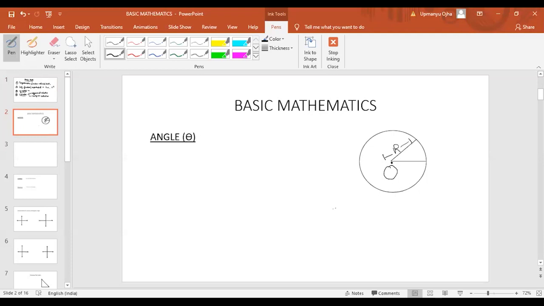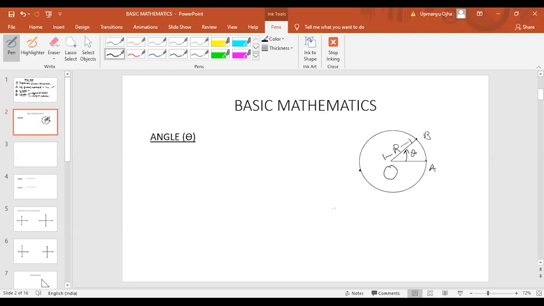Now, if you look at this point O, and I take another point here, say point A, and we fix this point O, and now I move this point A, the other end of the rod, from A to B, then we say that this line has made some angle theta.